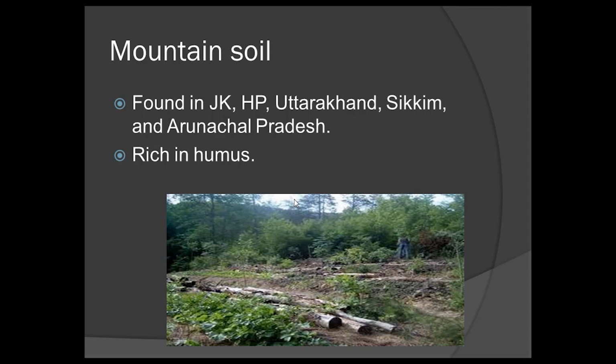Mountain soil. It is found in Jammu and Kashmir, Himachal Pradesh, Uttarakhand, Sikkim and Arunachal Pradesh. It is rich in humus. Do you know what is humus? Humus is a substance made from dead leaves and plants that we put into the ground to help plants grow. Tea, coffee, apples, peaches and plums are the main crops grown in this soil.